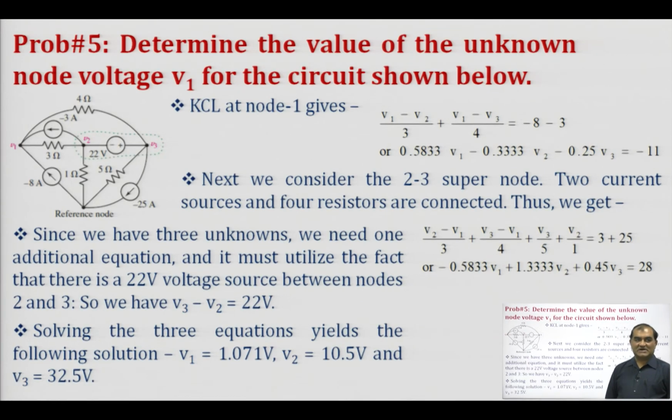Then a quick go through of this particular problem, where we have to find out the value of the unknown node voltage V1 for the circuit. Now, you see here in this case, since the 22 volt voltage source is present between node V2 and V3, this particular node will become the super node. At this node we see that the positive terminal of the supply is connected to node V3 and the negative terminal is connected to V2. So, we have the equation V3 minus V2 equals 20 volt, that becomes our constraint equation.